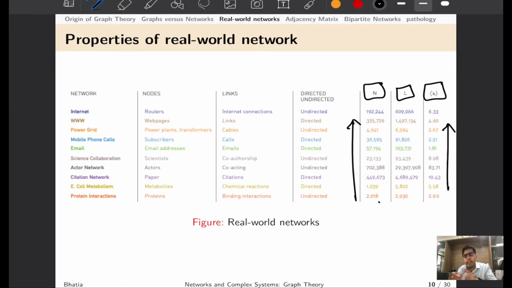And this quickly gives you a sort of mental map or insight into how dense this network is, how big this network is, and so on.